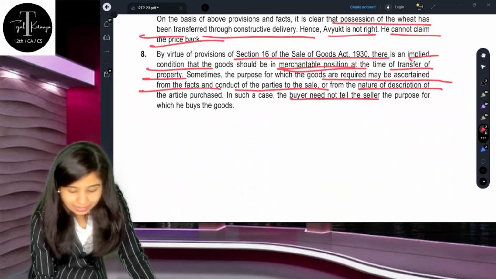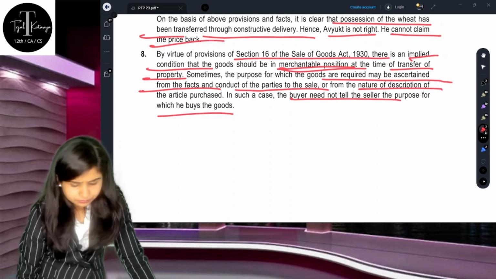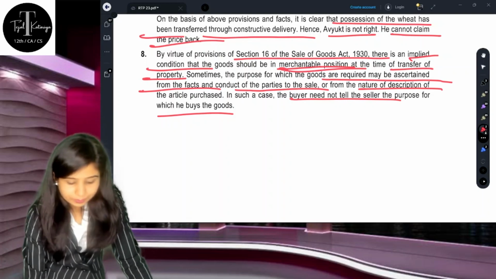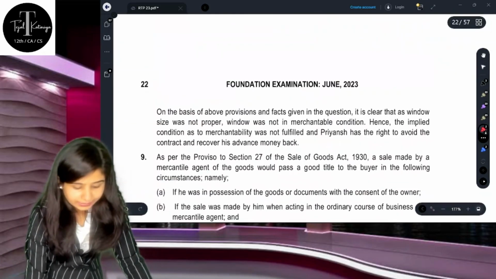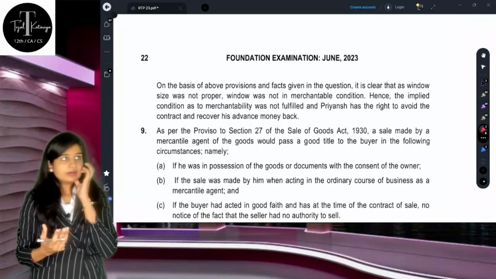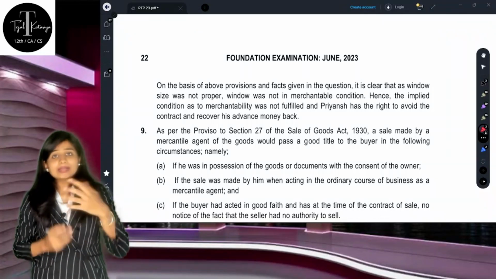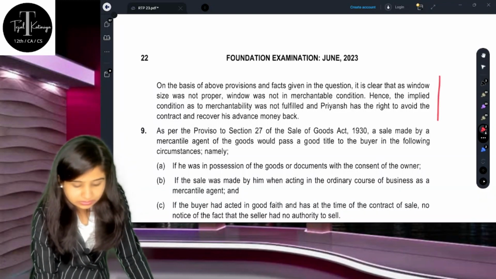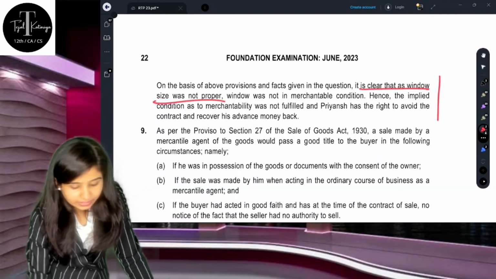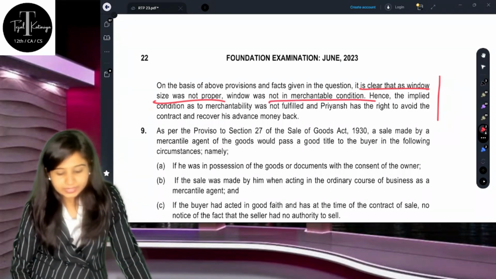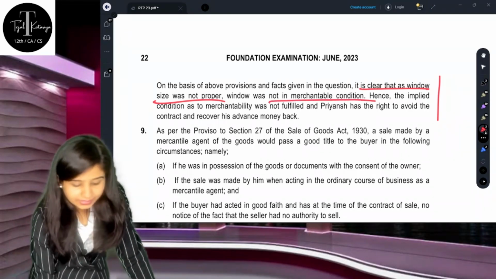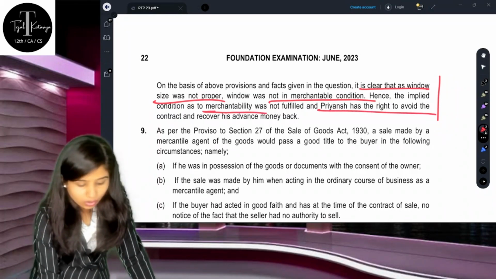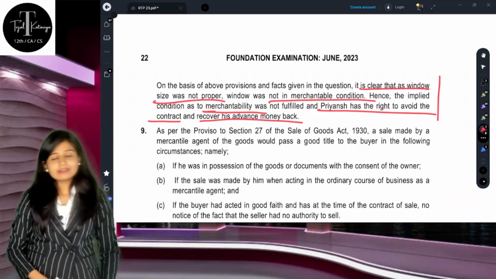Now in this case, the buyer need not tell the seller the purpose for which he is buying that iron window, correct? The buyer did not mention it, and now he is not giving him the real facts why he is buying that iron window. On this basis it is very clear that the window size was not proper, the window was not in a merchantable condition, and hence the implied condition as to merchantability was not fulfilled, and Priyansh has the right to avoid the contract and can recover his advance money back.